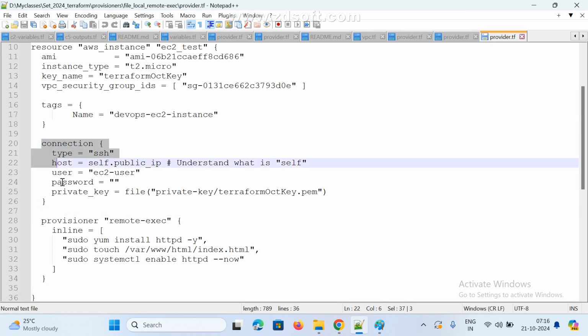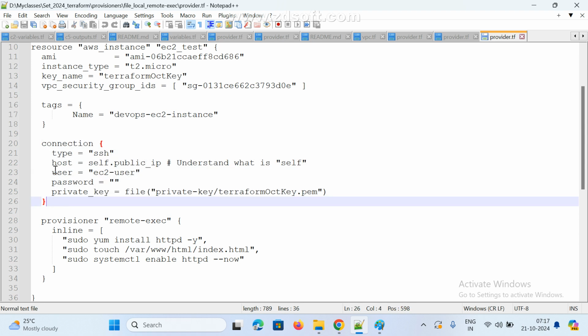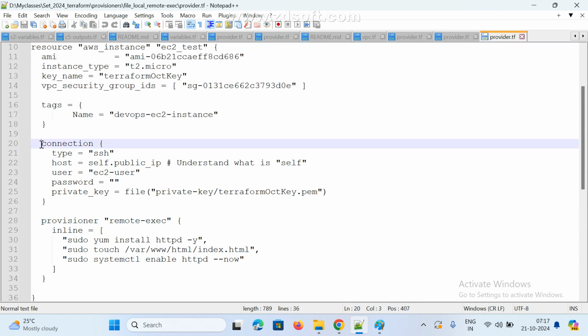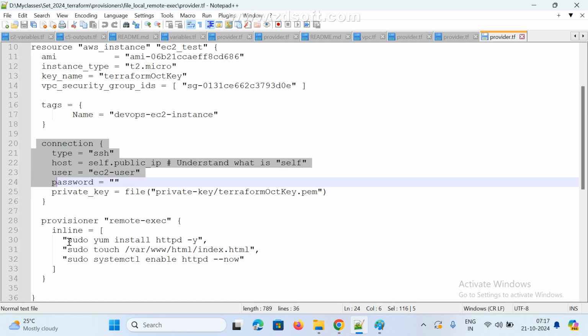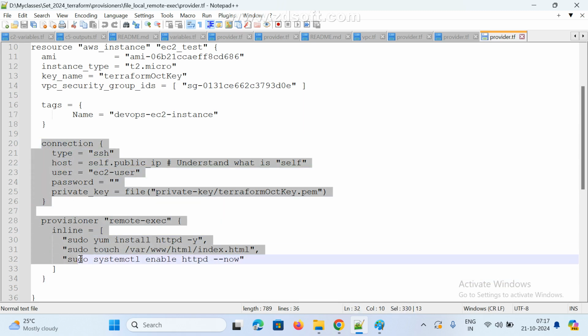What is the purpose of this one? Connection block. What is the purpose, Sarath? I used connection, right? After the resource is created, if you want to connect to your instance, this is the connecting. Once the connection is done, I am installing the HTTPD server and all. That's it. Anyone, any doubt here? Clear, right? Very simple.